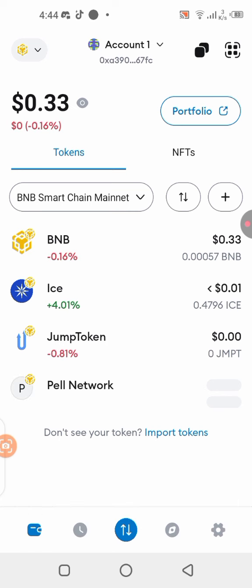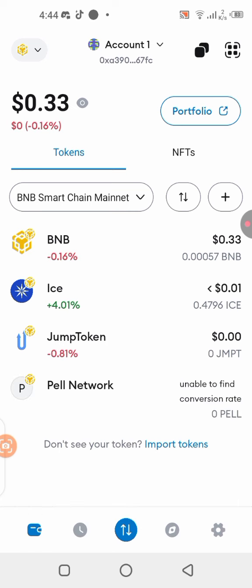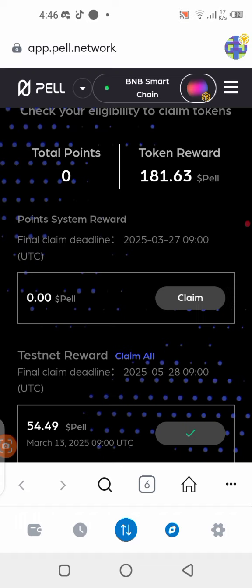Okay, Pell just got here. Very good. Okay, unable to find conversion rate. All right, let's just give it time. It's going to load and definitely let us see the token. All right, and we're going to see our 54 tokens right here in our wallet. All right, so guys, that is just how you can use the contract address to add the Pell token to your wallet.